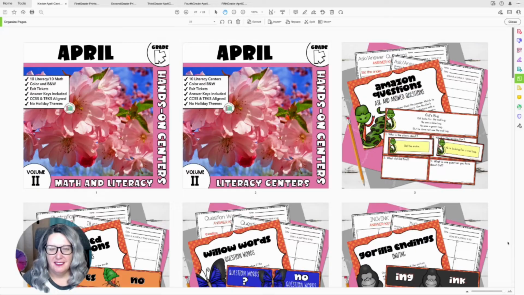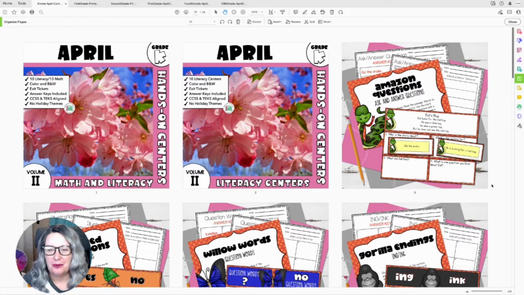So without further ado, let's jump into April's math and literacy centers for grades K through 5. Okay, educational rock stars, I am so excited. We're going to start here in kindergarten, and I am just so excited about the themes for lower elementary this month. Again, we are going to be taking a look at Volume 2. Our Volume 2 centers do not have any holidays or any seasonal clip art in them. That way you can use these year round.